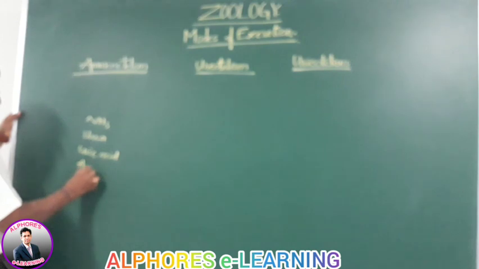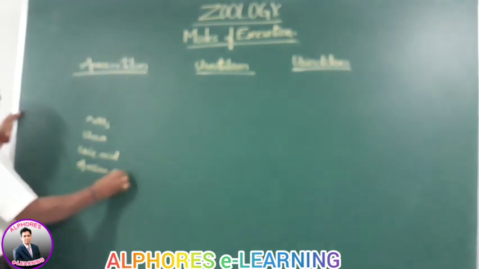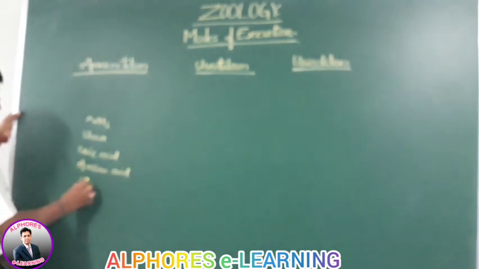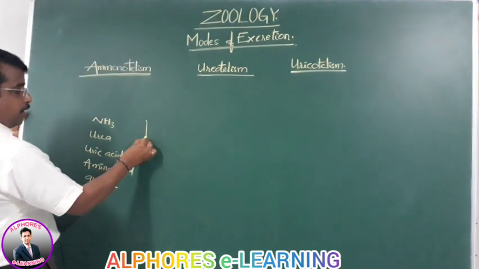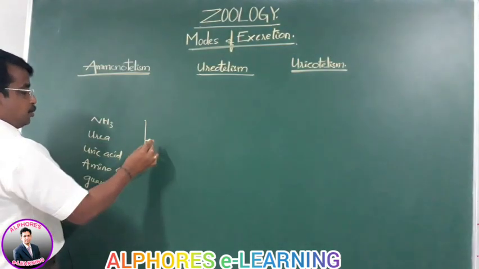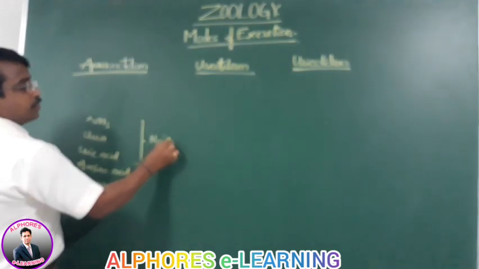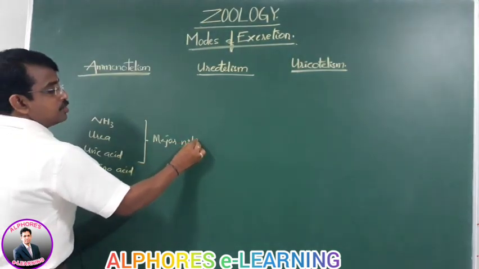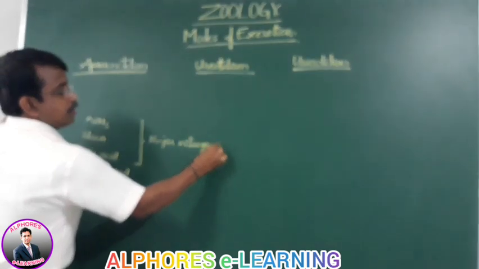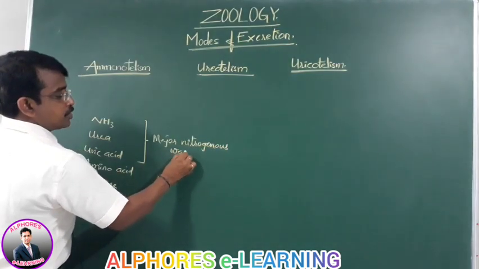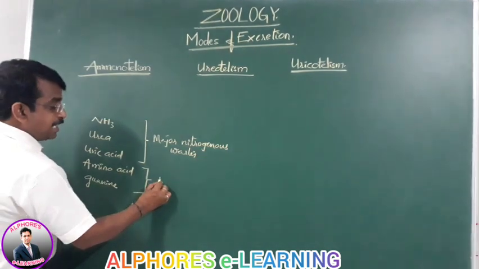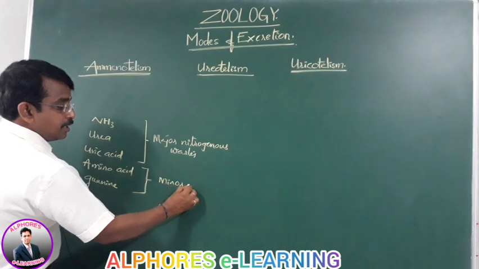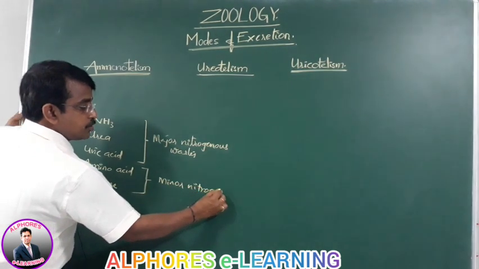amino acids and guanine. So I repeat, of these 5 nitrogenous wastes, ammonia, urea and uric acid are the major excretory products or major nitrogenous wastes, whereas the amino acids and the guanine are said to be the minor nitrogenous wastes.